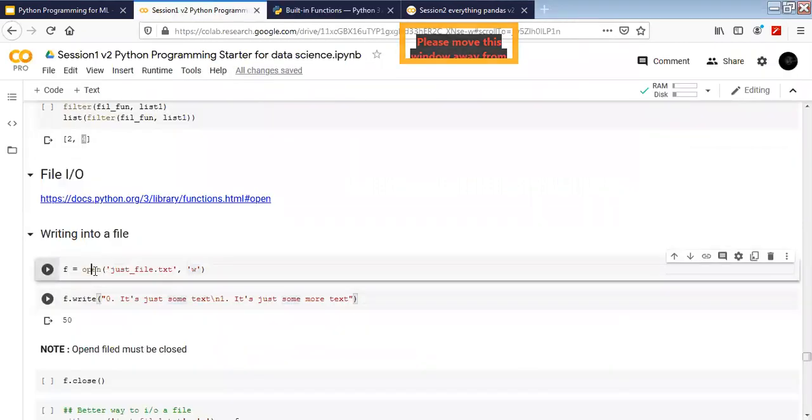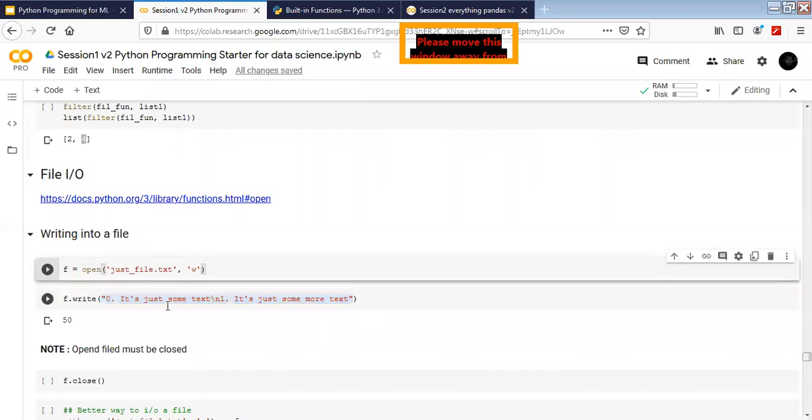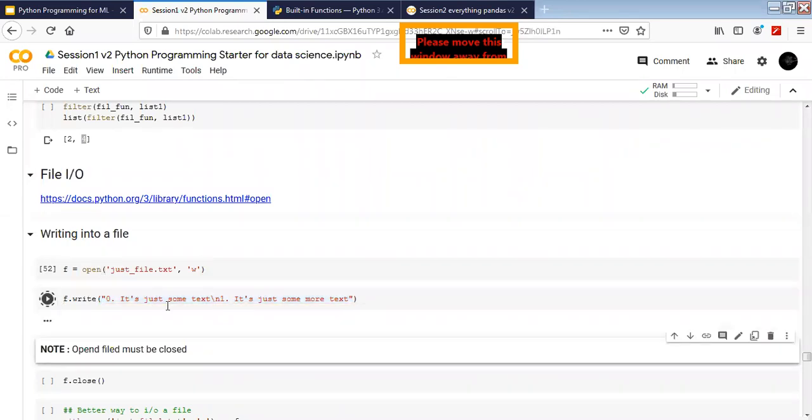So I have opened a file. I have given it a name. It doesn't exist, so Python is going to create it for us. And then I have given the mode as W, meaning I want to write something on it. After opening this file, it has been assigned to a variable named F. On F, which is an object now, I can utilize something called dot write, and inside it I can pass a string, which is going to write this whole string on the file. So if I execute it, now I have written on the file.